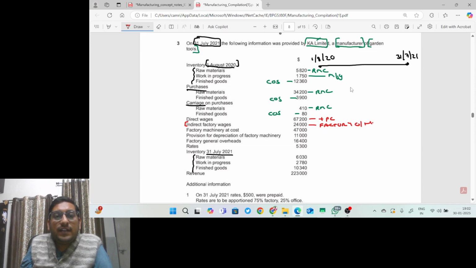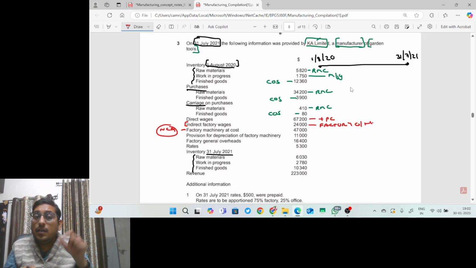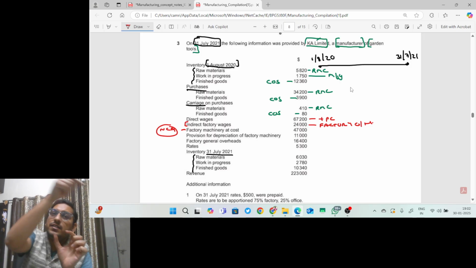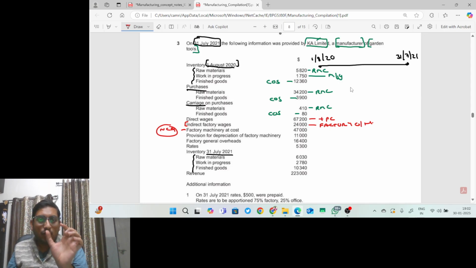Okay, sir. Factory machine at cost. Can I say this is a non-current asset? But please tell me, factory machine at cost is given and provision for depreciation is given to us. So can I say depreciation on this factory machine will go where? Can I say this machine is situated in the factory? Logically, because the name itself suggests, we have to apply common sense here. Factory machine means a machine which is in the factory. So the depreciation on this factory machine will be charged to factory overheads.